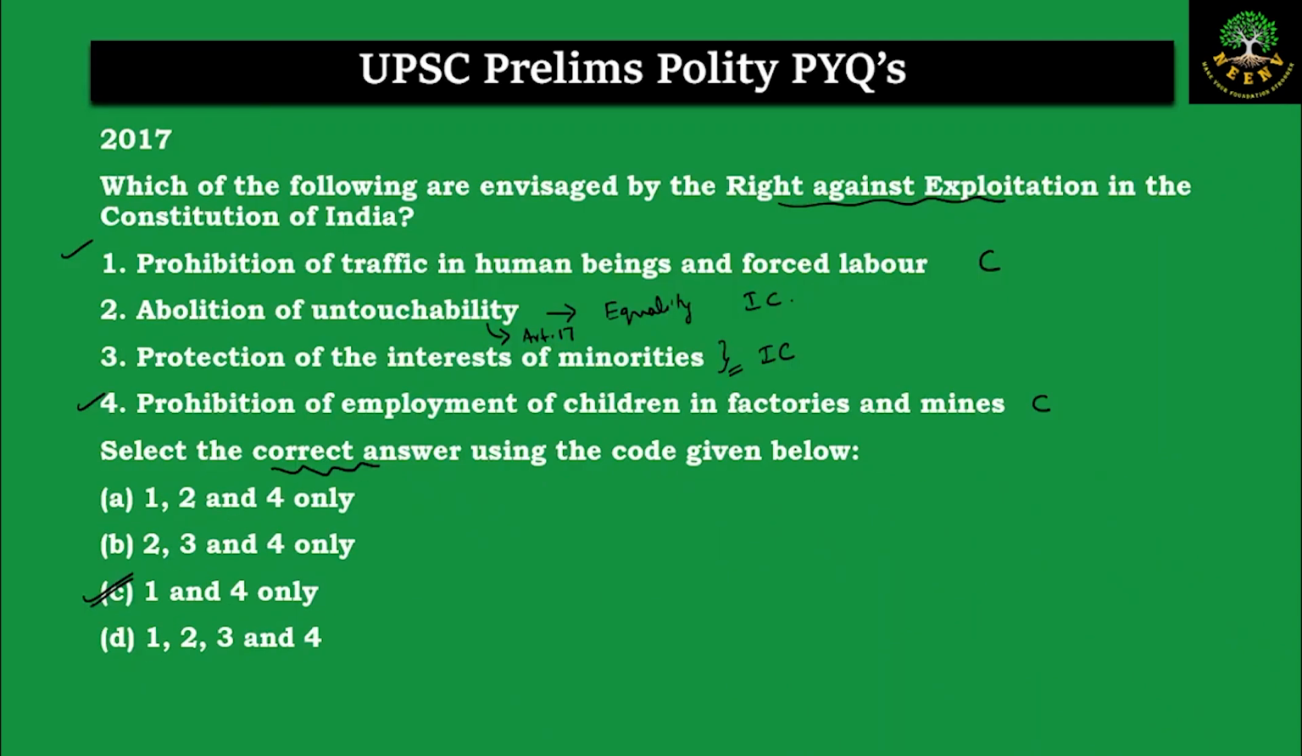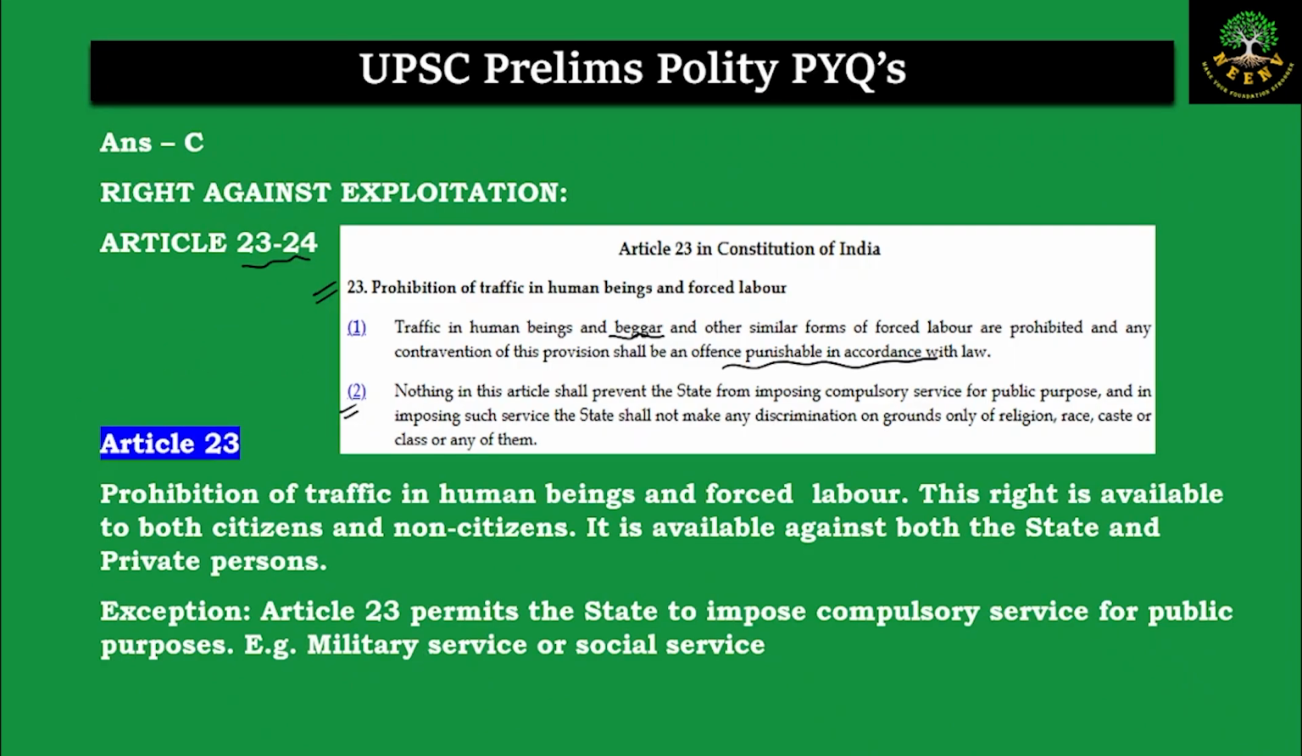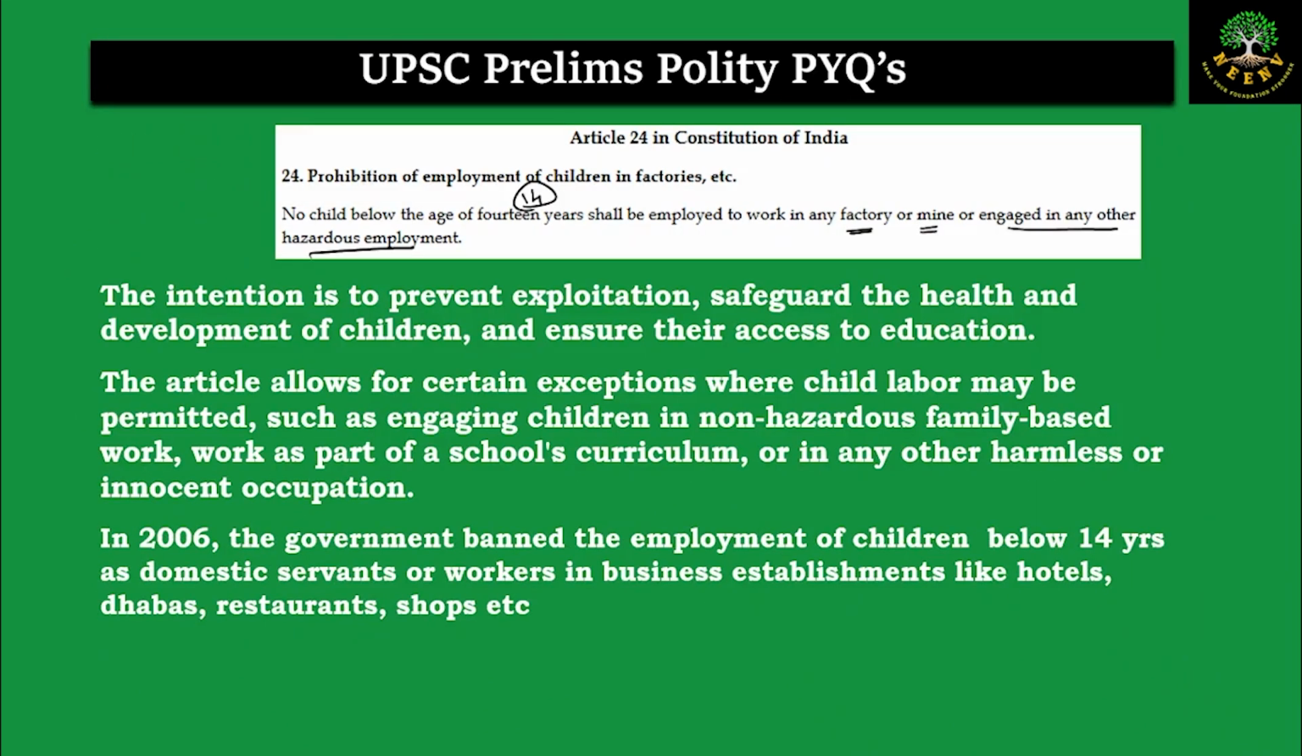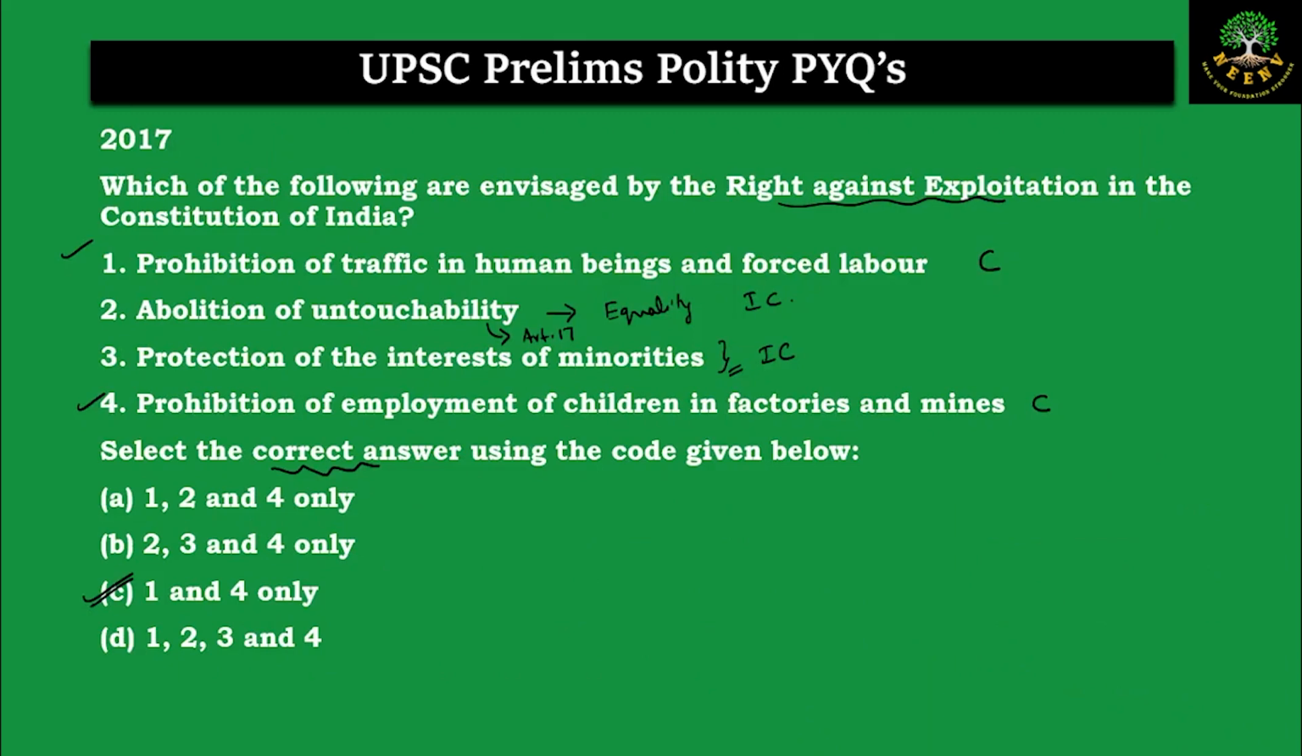So coming back to the question, which of the following are coming under the right against exploitation? It is prohibition of traffic in human beings and also prohibition of employment of children in factories and mines. So the correct answer is C, 1 and 4.